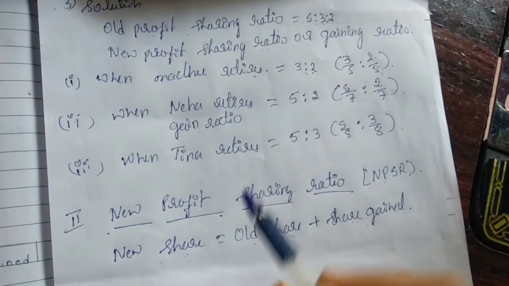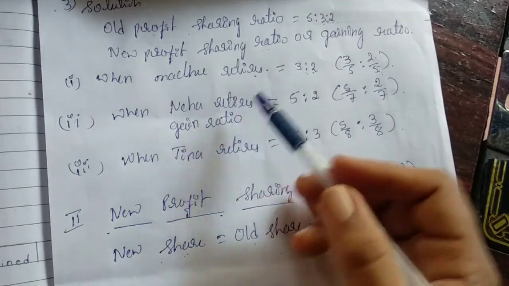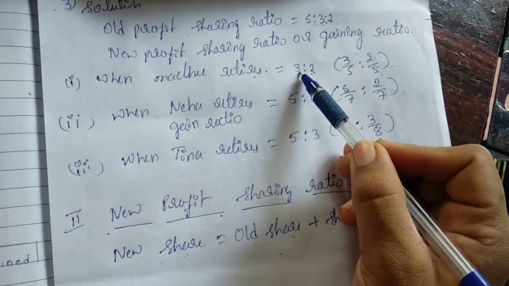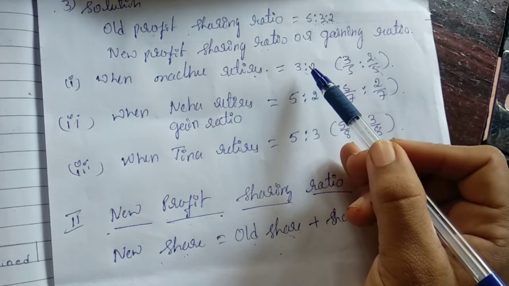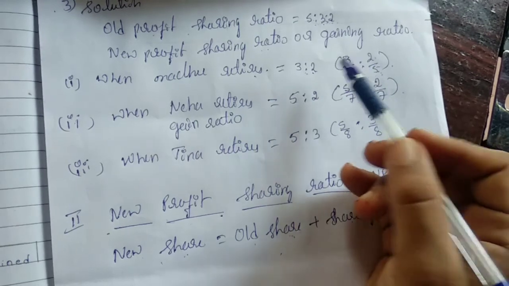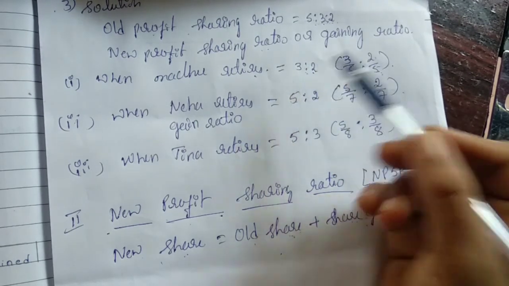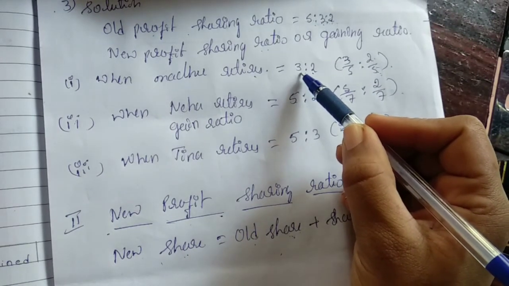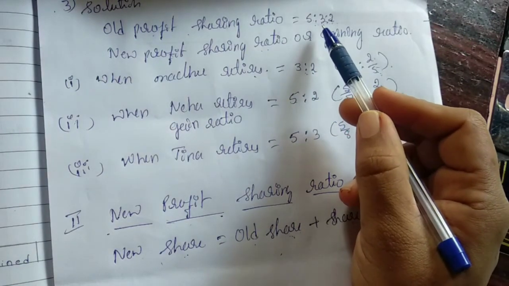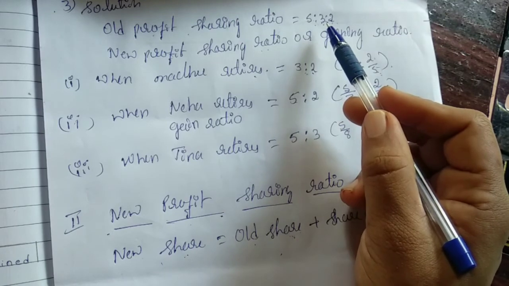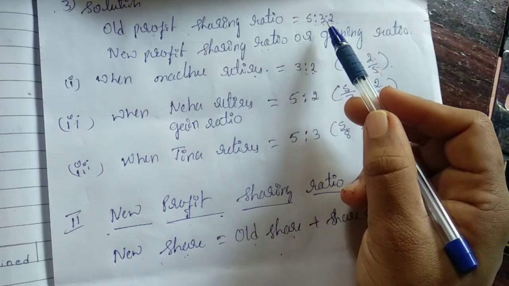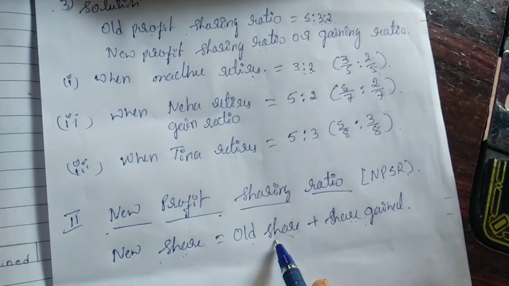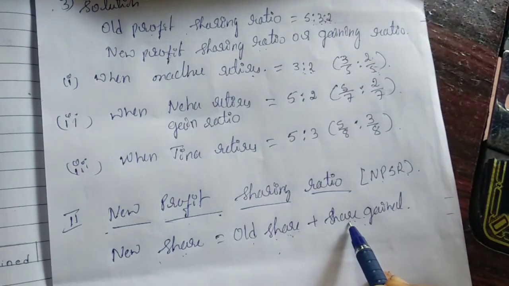Okay. If we are finding Neha's share after retirement of Madhu, then Neha's gaining ratio, or how much she'll gain, or share gained by Neha is 3 by 5. Share gained by Neha is 3 by 5, and her old profit share, as per old profit sharing ratio, was 3 by 10. Okay. Old share 3 by 10 plus share gained means 3 by 5.